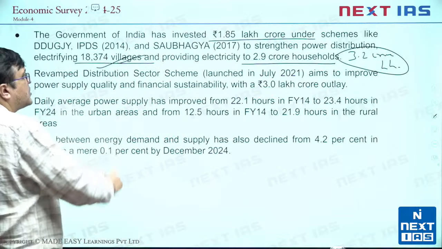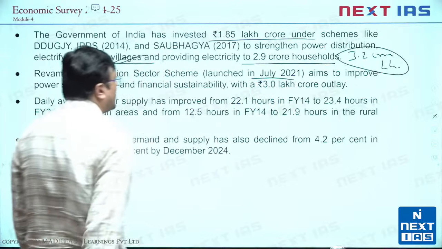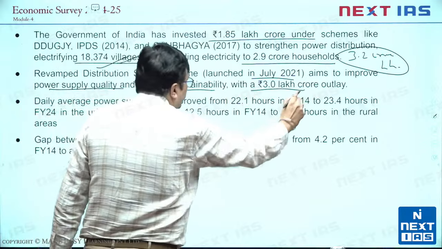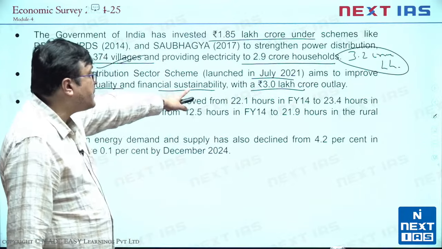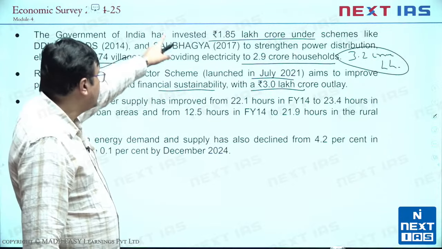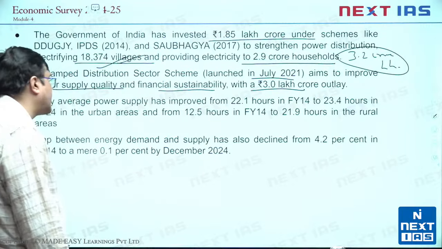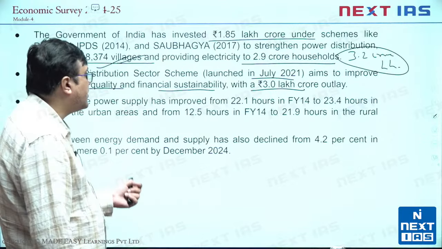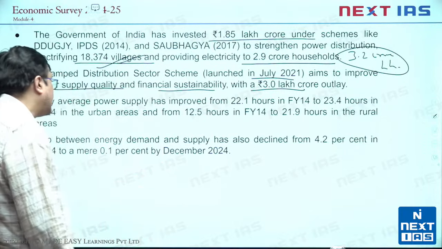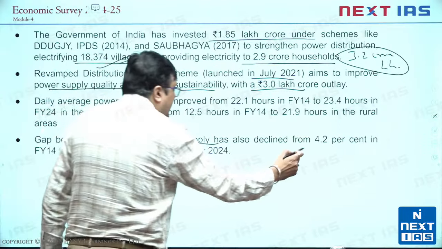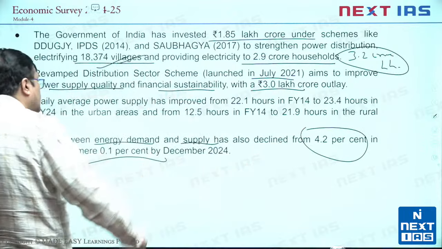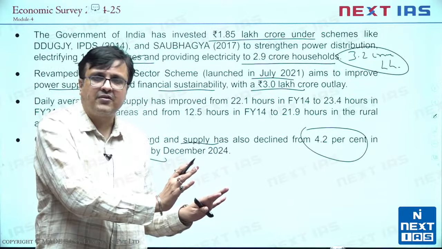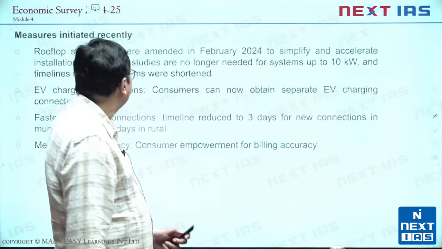The revamped distribution sector scheme has been launched since July 21 to improve quality of power supply and financial sustainability, with an expenditure of 3 lakh crore. Again, a step taken by the government to promote the power sector. The daily average supply is now almost touching 24 hours in urban areas and 21.9 hours in rural areas. And the gap between energy demand and supply has declined from 4.2% to 0.1% within the last 10 years. So these are again the data that the survey says, talking about achievements done in the power sector.